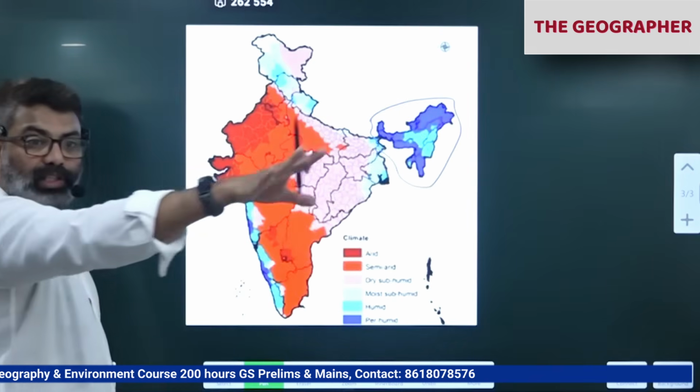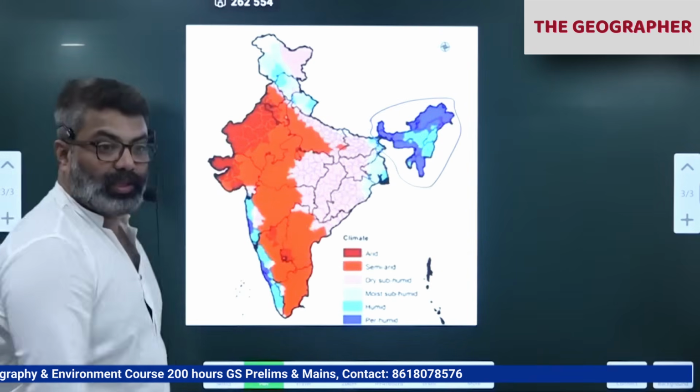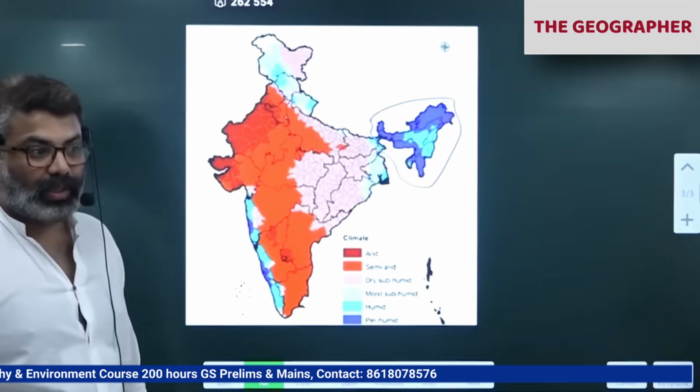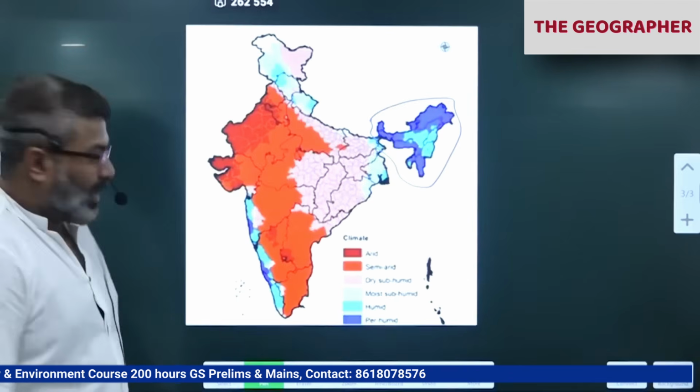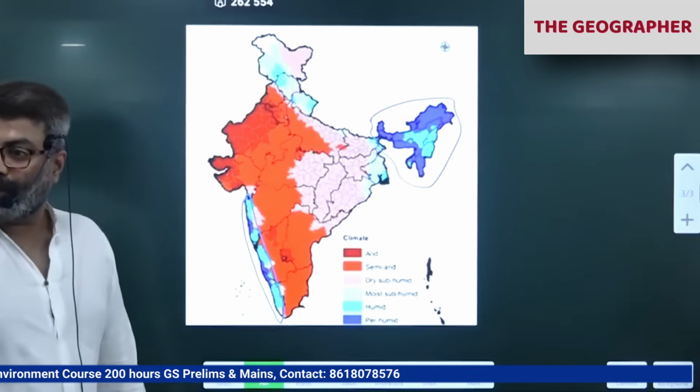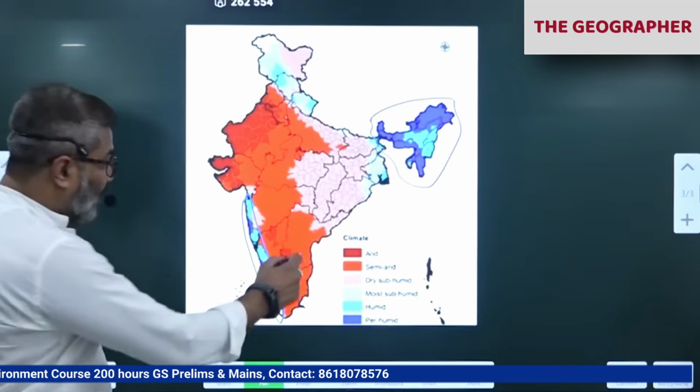Here, hilly mountainous region. So here we practice paddy cultivation. Slopes of the mountains, northeast India. Population density is very less, but here also, you see the Western Ghats belt. Rainfall is high, but population density is very low. So the majority of our population live here.